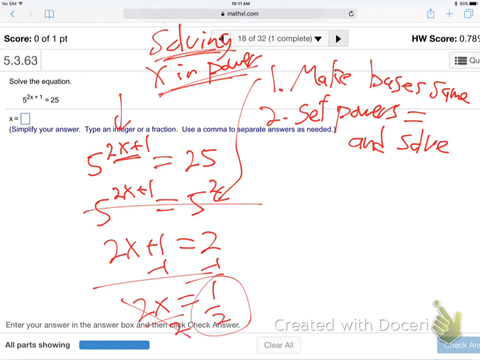Is that good? Make the bases the same, then set the powers equal. That's all you got to do for solving x in power. Well, for now.